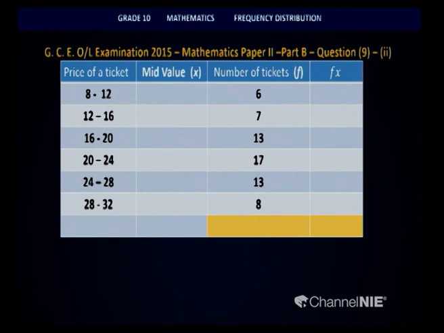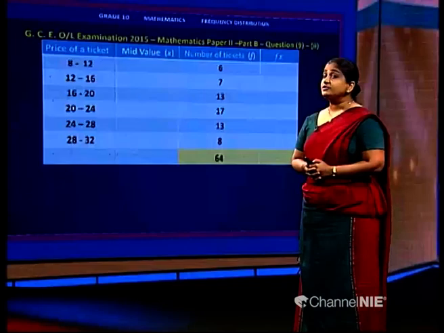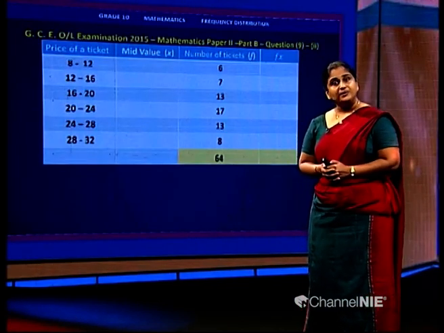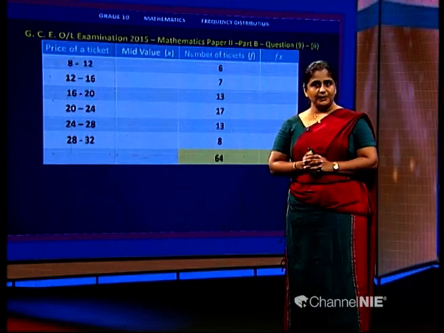Right. Now children, let us fill this table. What is the first thing that we have to do? We have to identify the total or the sum of the F column. When you add the values in the F column, you will obtain 64. So after this, we have to move into the mid values. Can you remember how we calculated the mid value?